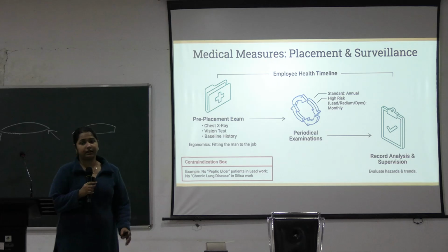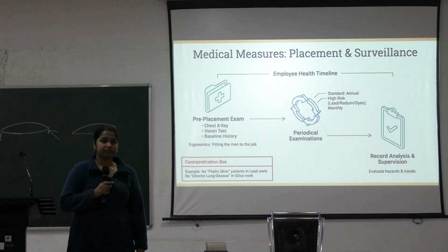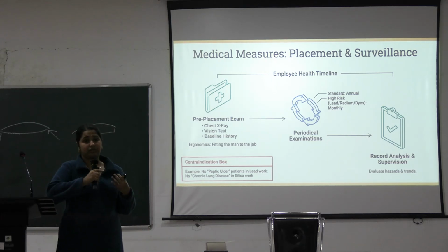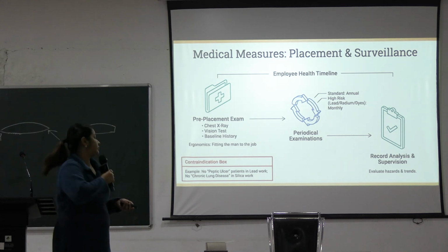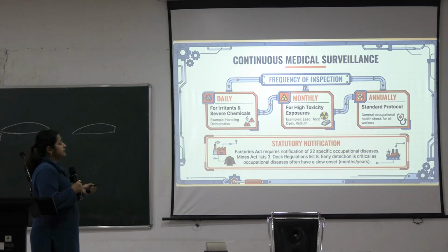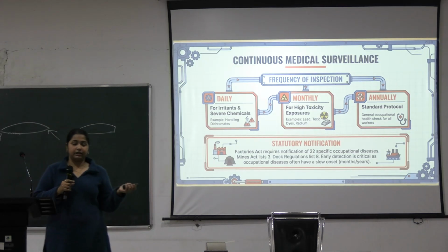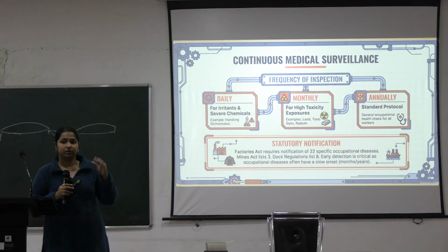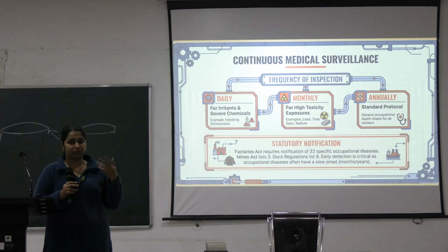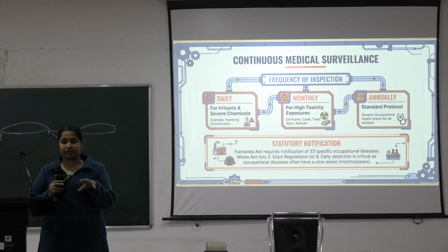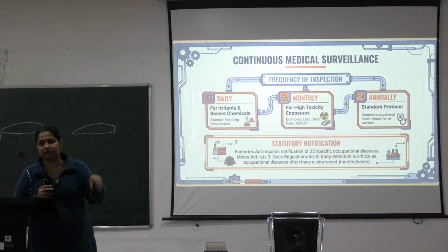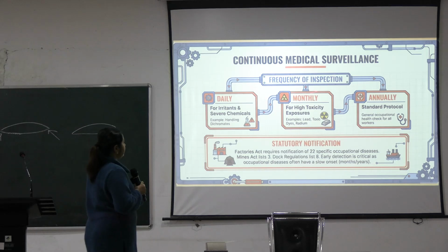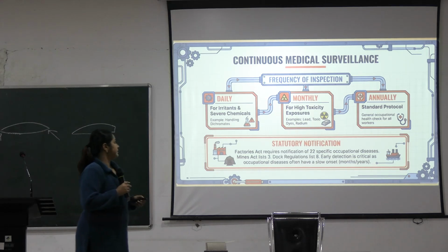You supervise and analyze the records and see whether the medical hazards or health hazards are occurring in the industry or not. Do the continuous medical surveillance. So again there is surveillance here, that is you collect the data, you see what the problems are, you then analyze the data and take action after informing the authorities. Then again you see whether that action has improved the health or not, and you again collect the data and so on and so forth. So that is the continuous medical surveillance.